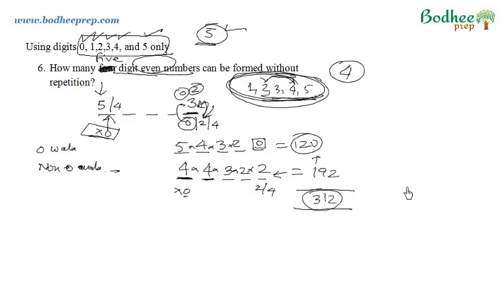So this is the answer of question number 6, the 5-digit even number without repetition. Again, the learning part here is that we have to solve the non-zero case differently and the case with 0 differently. Fine. Let's move to the next question.